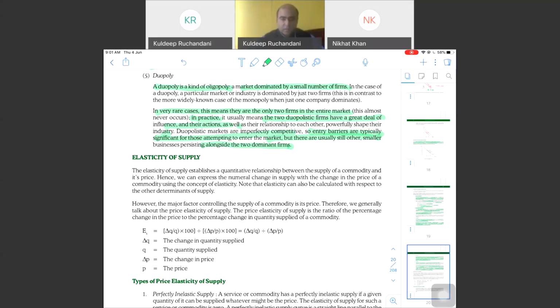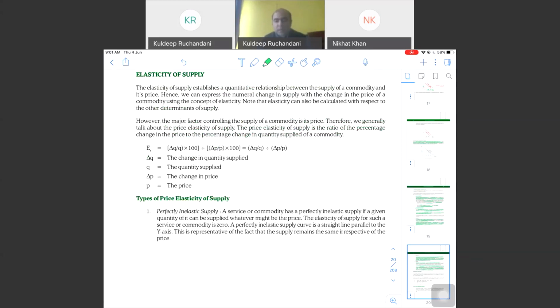Let's move. All the types of market are clear to you. The questions will come, giving you the features and asking which type of market it is. You will have to select the right option. Elasticity of supply. Ola, Uber also, you cannot say there are no private travel operators, tours. So there are players. Again, in local markets, you go to Goa, you don't find Ola, Uber.